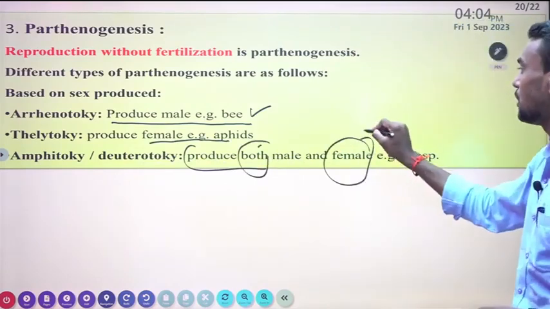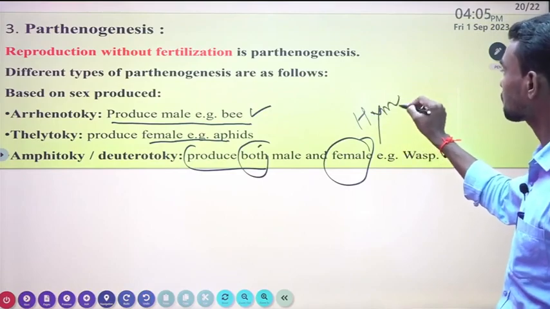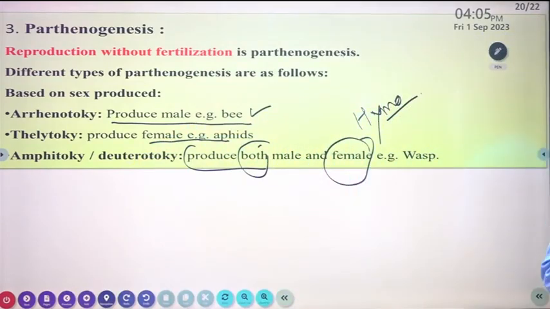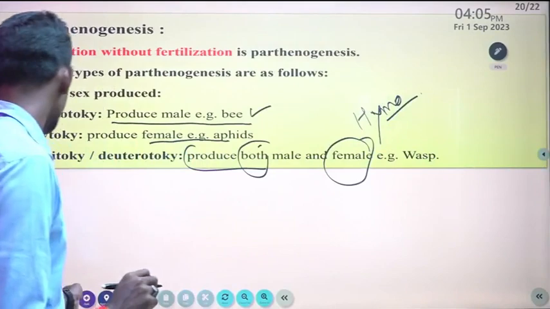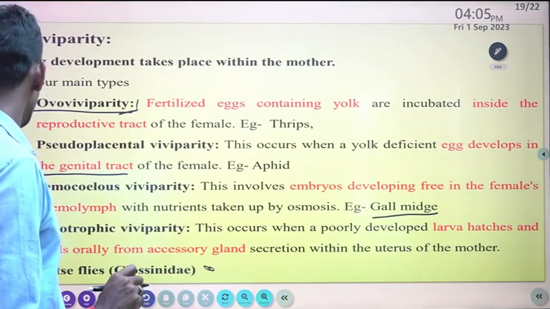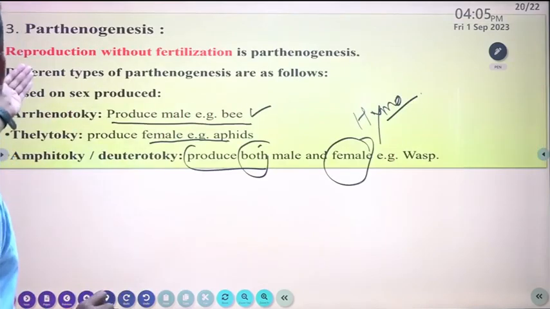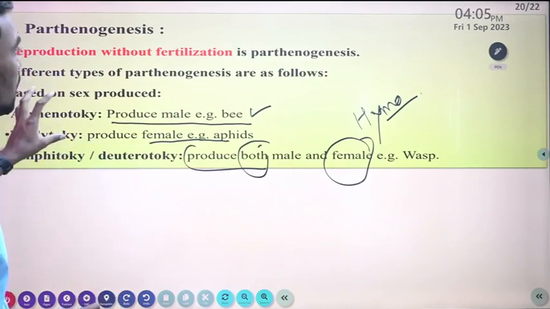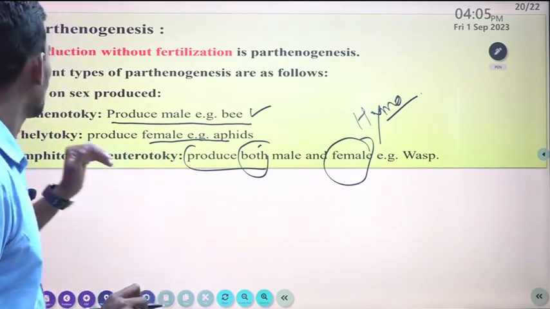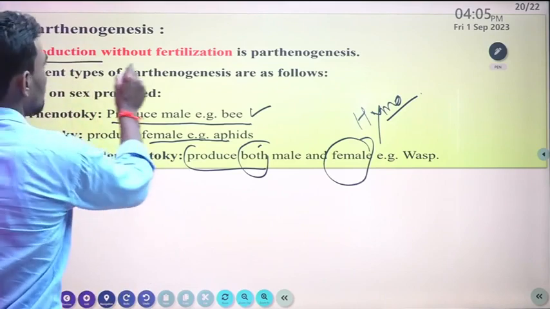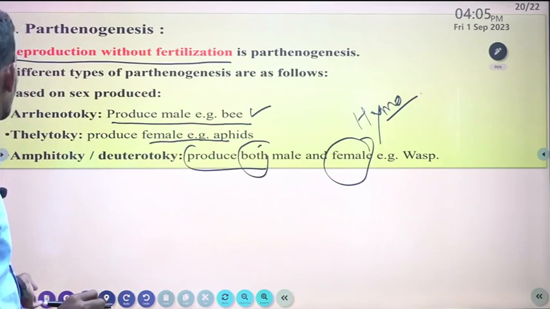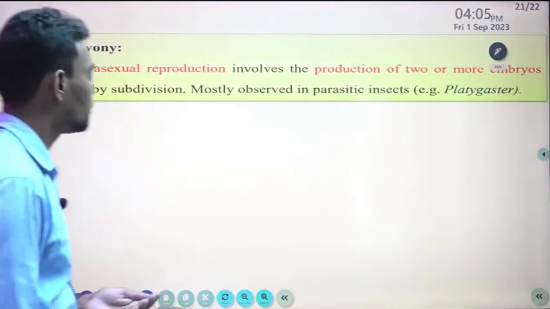Wasps or Hymenoptera show this kind of reproduction. From oviparity to viviparity it is categorized in four ways, and parthenogenesis is categorized in three ways. So you have to prepare the name of each concept with the proper spelling, the mechanism, the best example, or the sub-categorization too.